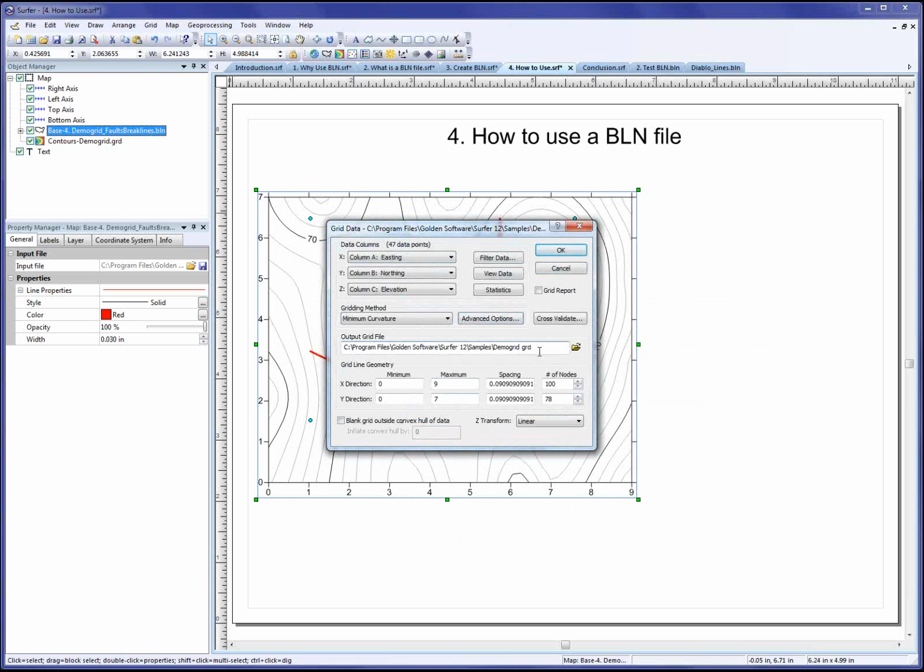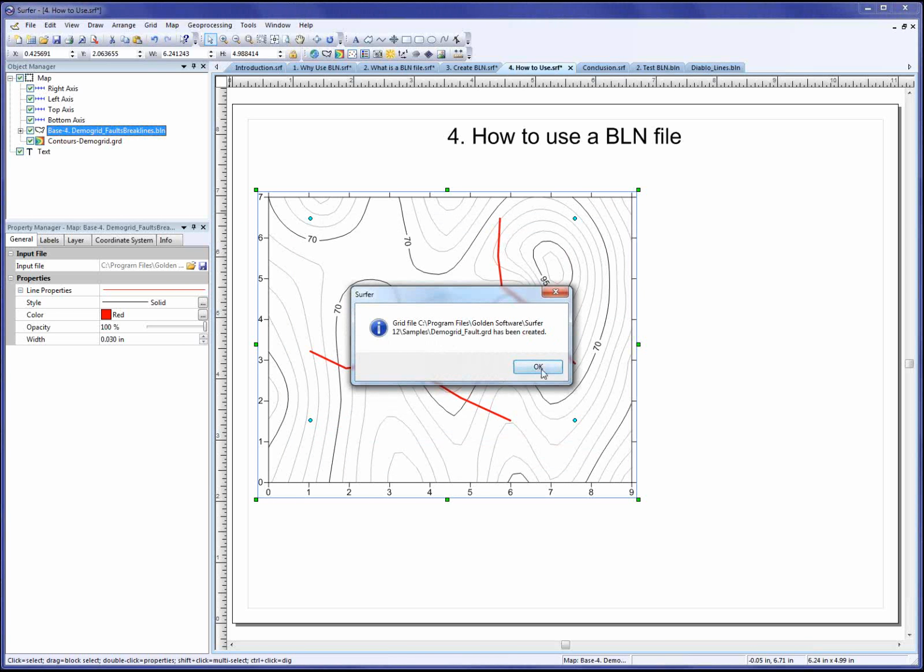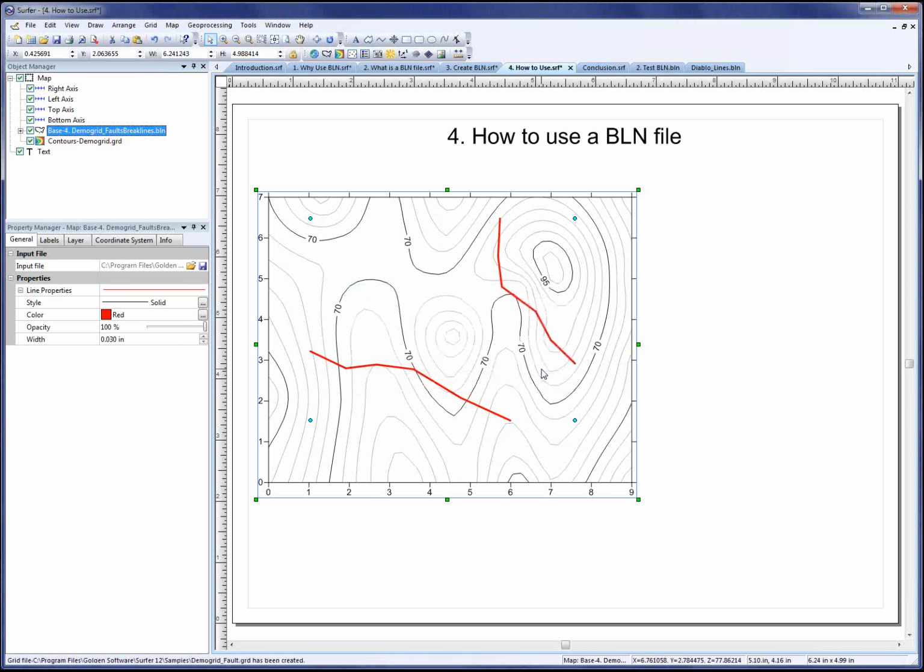I'll change the file name, and then I'll click OK, and the grid has been created. Now I'll create a new contour map, and you can see how the faults have influenced the resulting contours.